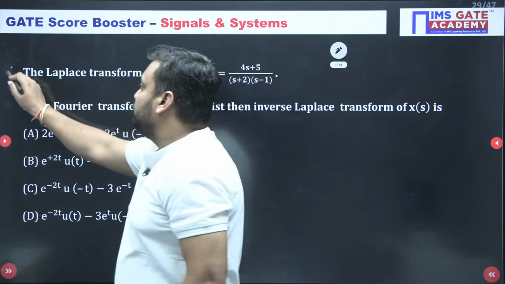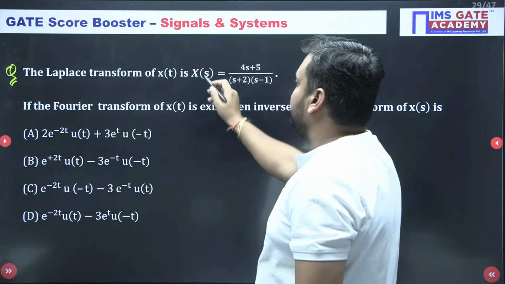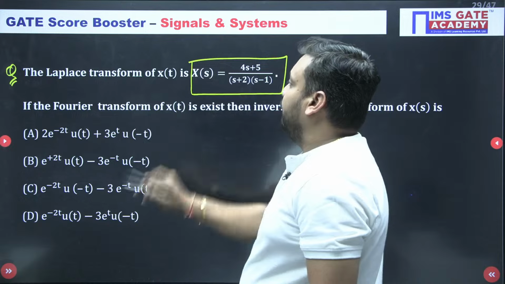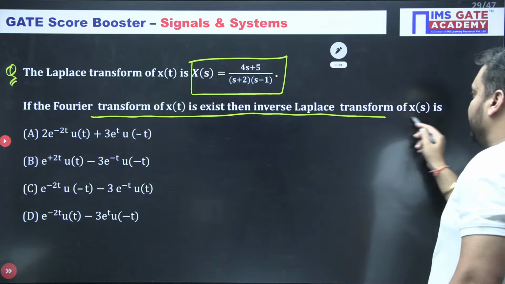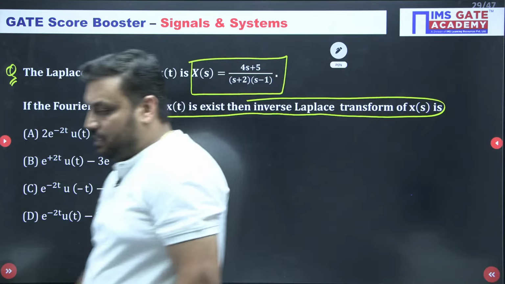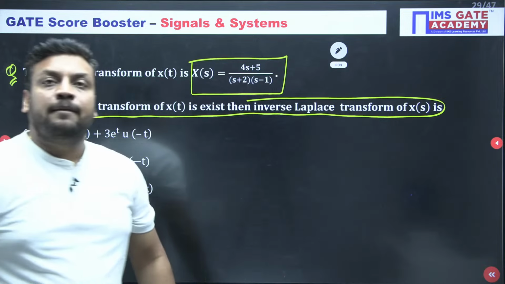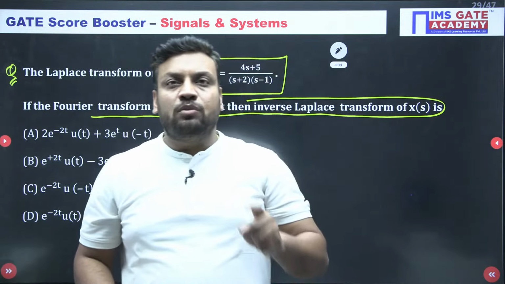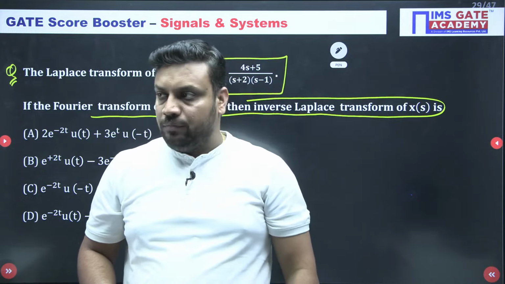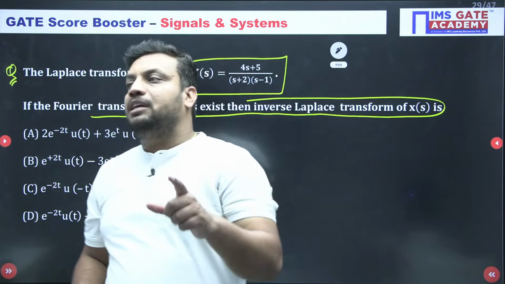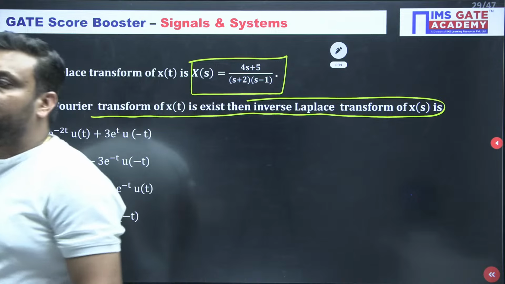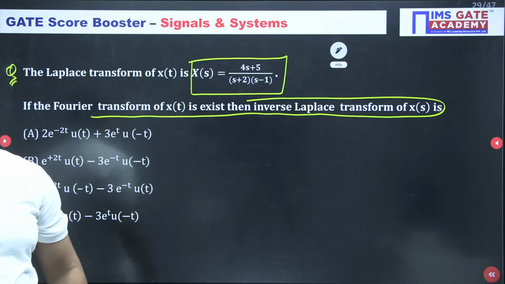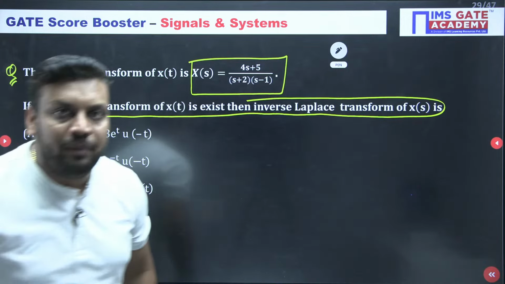The Laplace transform of x(t) is this X(s). If the Fourier transform of x(t) exists, find the inverse Laplace transform of X(s). Very beautiful question. Do you know the Fourier transform is only applicable for stable signals? As far as the Laplace transform is concerned, can you find out the stability? We know that for stability, the ROC must include the imaginary axis.